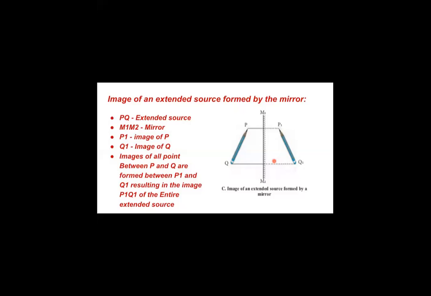Definitely here also you can say the image P dash Q dash is being formed at the back side of the mirror. So the image formed by the plane mirror is always going to be the virtual one. You really can't locate the exact image point.